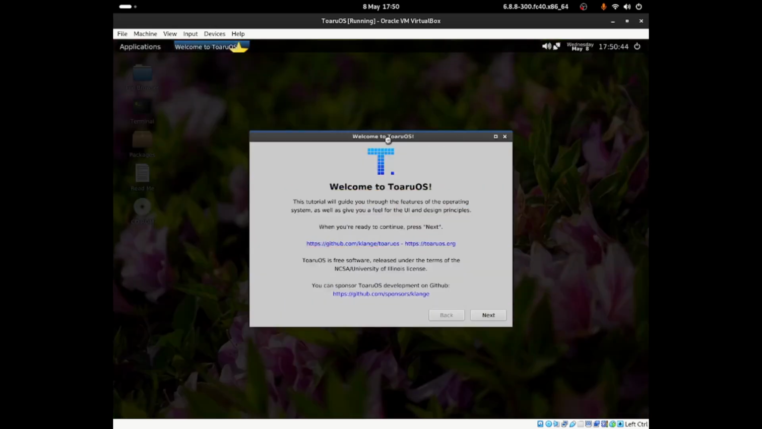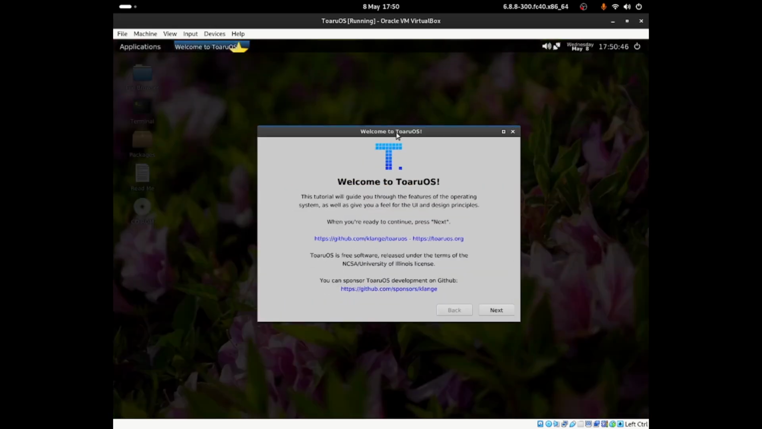Okay, so you should see a desktop like this. Welcome to ToaruOS. This tutorial will guide you through the features of the operating system as well as give you a feel for the UI design principles. When you're ready to continue, press next. And this is the GitHub page. ToaruOS is free software released under the terms of the NCSA University of Illinois license. I think this is in America. You can sponsor ToaruOS development on GitHub.